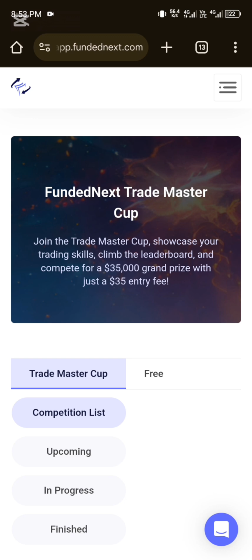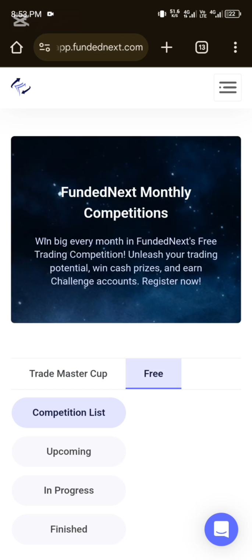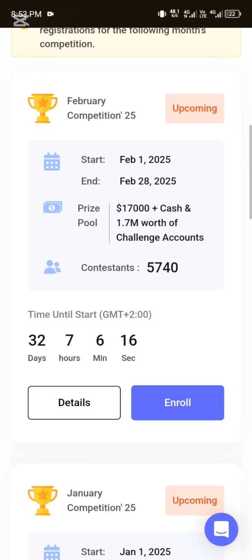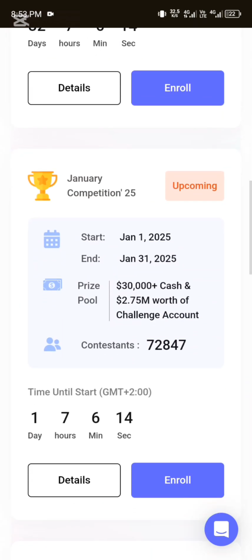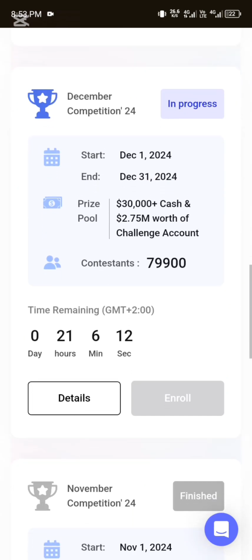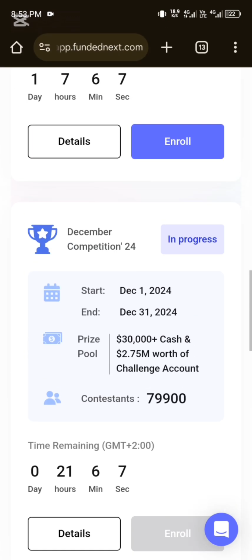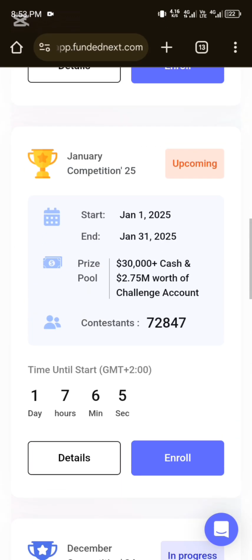Once you click on free, it brings the options. You see the upcoming competitions. This one's for February 28th, for next month. This one for January. See the ones in progress. So we are going to go for the upcoming one, the one for January. It'll be starting on January 1st. You can click on details to see the rules, or you click on enroll to enroll for the competition.